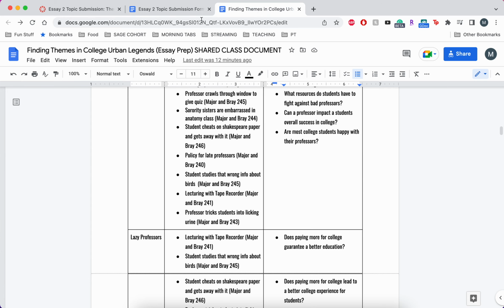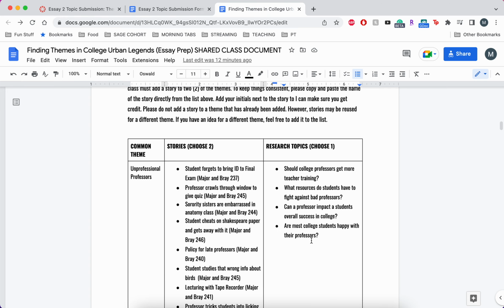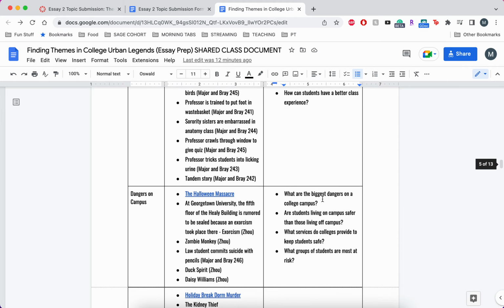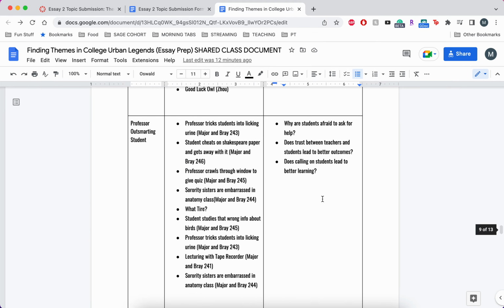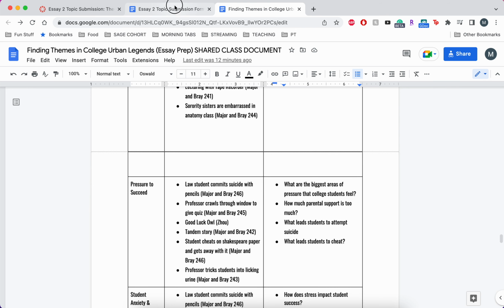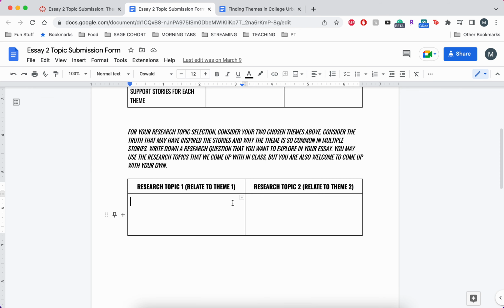So I would have a research topic that I chose from the unprofessional professors list, and then a research topic that I chose from the murder list, wherever that is. And that's going to end up being my 2 research topics. So that being said, if you definitely know what research topic you want to do, there's just the one that stands out to you, put it down here and you'll be good.